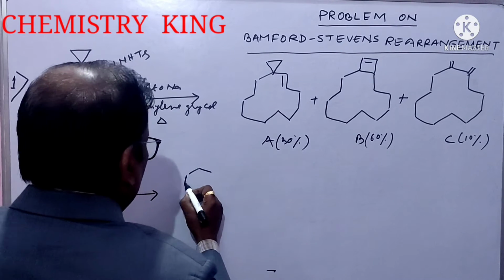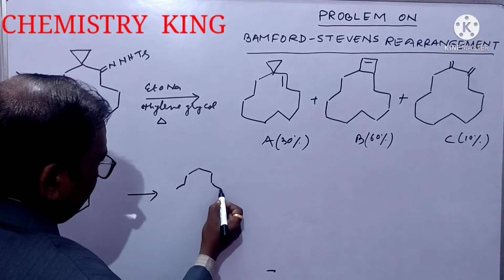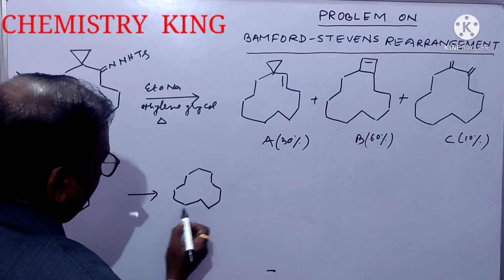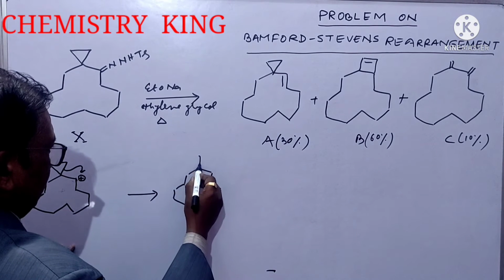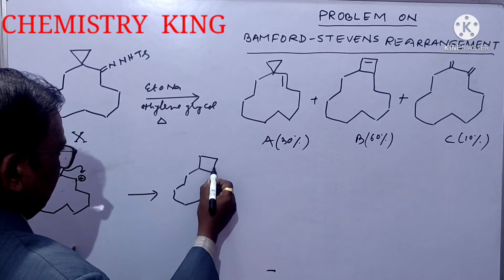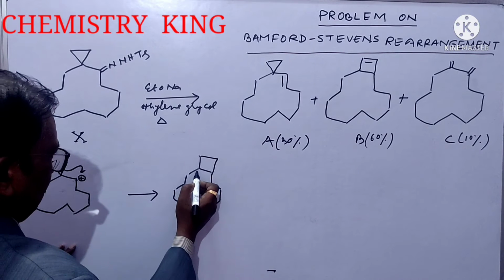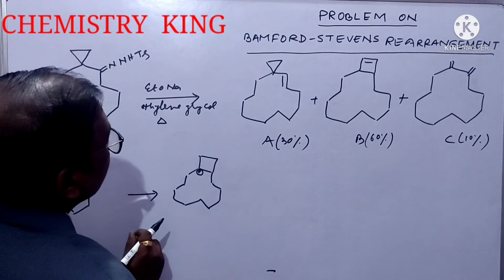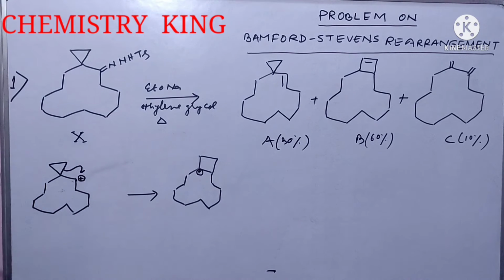1, 2, 3, 4, 5, 6, 7, 8, 9, 10, 11, 12. Okay. This, and positive charge will be here. Positive charge will be here. Okay.